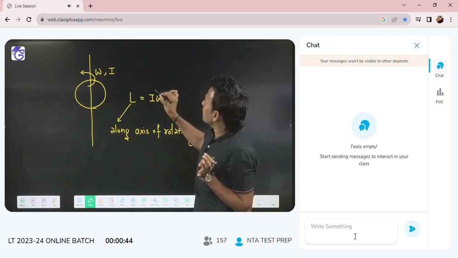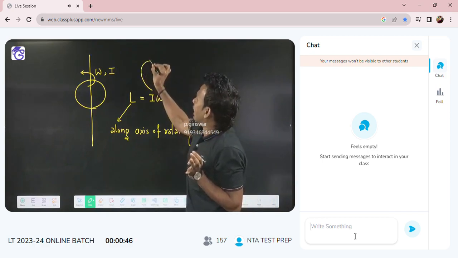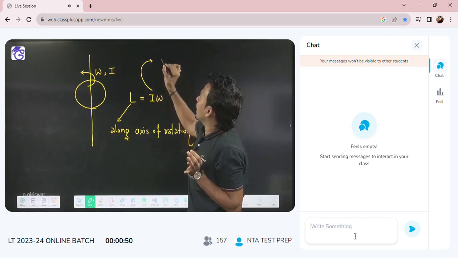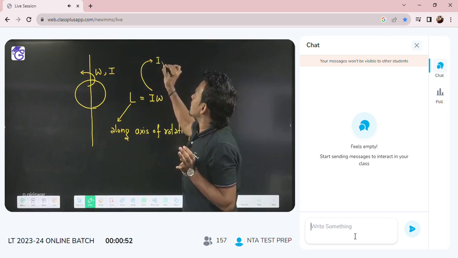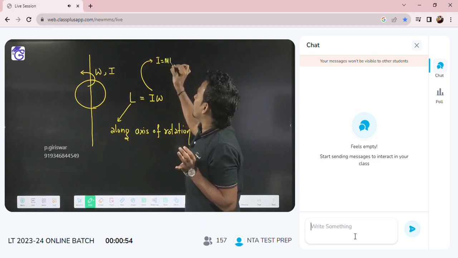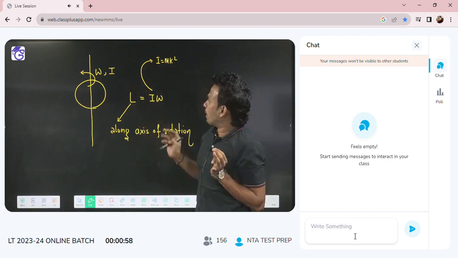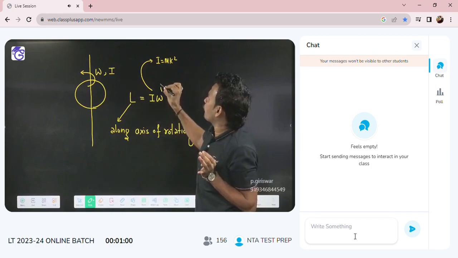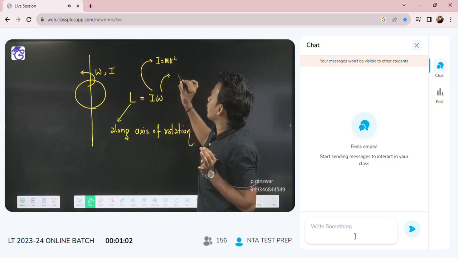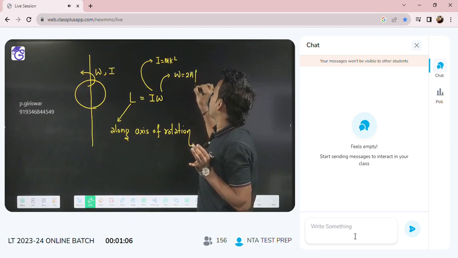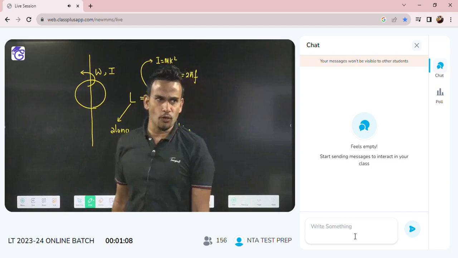And many times I will not be given directly. Sometimes they will give you radius of gyration. If radius of gyration k is given, you can always write I equal to mk square. Many times they will not give you omega of the body. In place of omega, they will give you frequency. If they give you frequency f, you will write omega as 2 pi f. Is it okay?